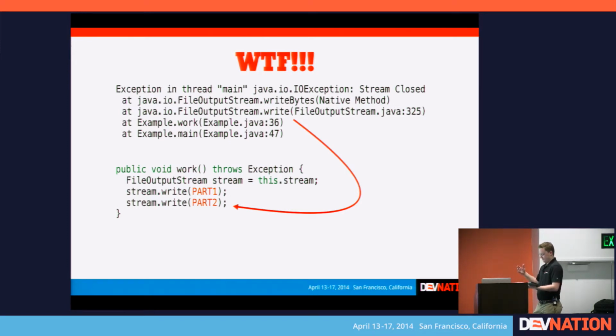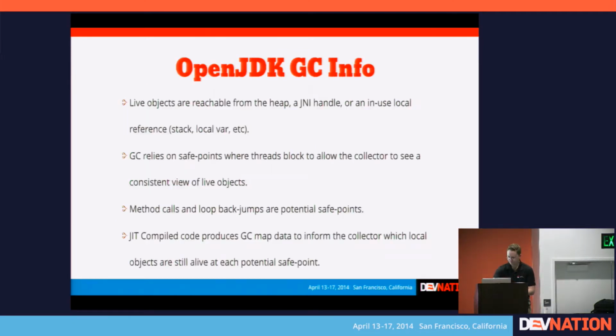And so to figure out why, it really helps to take a look at, well, what is the JVM actually doing? And from that standpoint, it helps to understand a particular implementation. So we'll look at OpenJDK. So there's some characteristics about OpenJDK that's interesting to know.